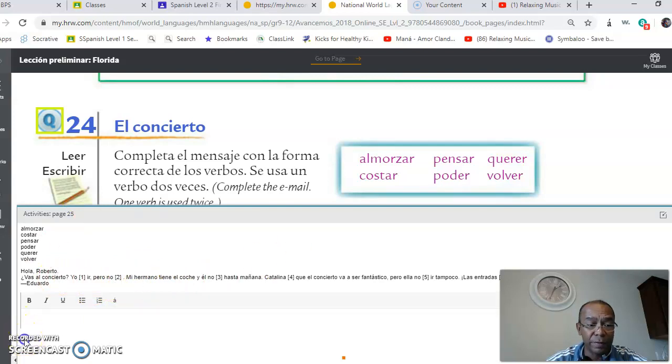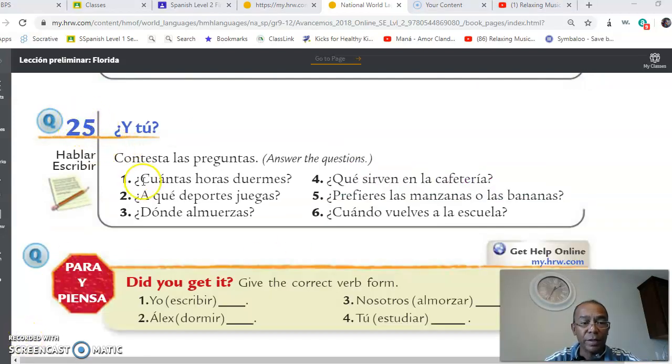So in activity 25, you're going to answer these questions, okay, 6 questions. And all you have to do is change, because it's asking you from the tú form, you're going to change it from the tú form to the yo form. So you will say, for example, this question is asking you, ¿Cuántas horas duermes? Do you see this verb right here, duermes? This is in the tú form, right? So duermes has a stem change. You're going to change that to the yo form and say, I sleep. ¿Cuántas horas duermes? How many hours do you sleep?